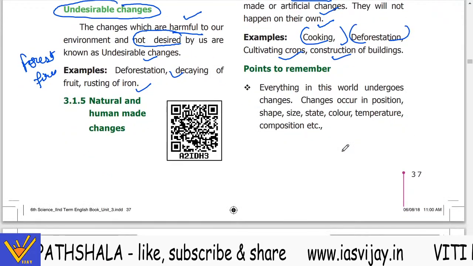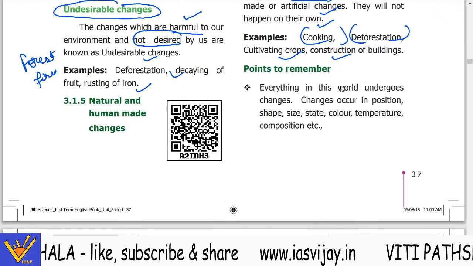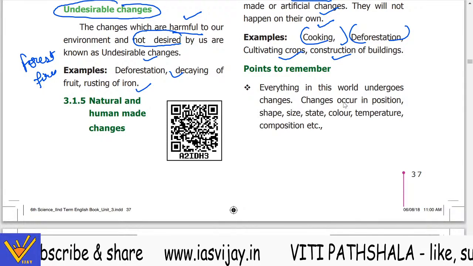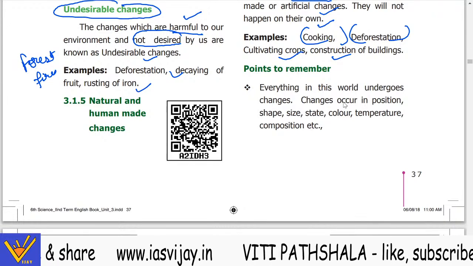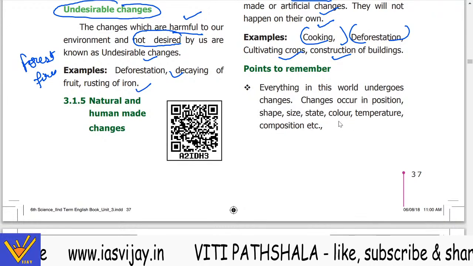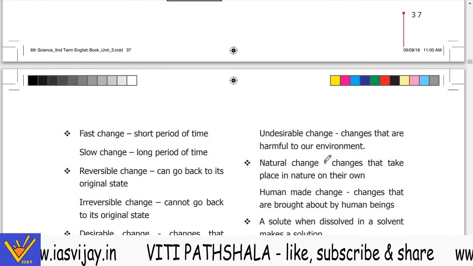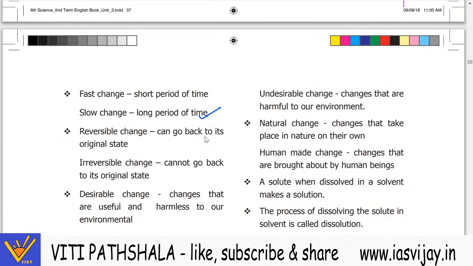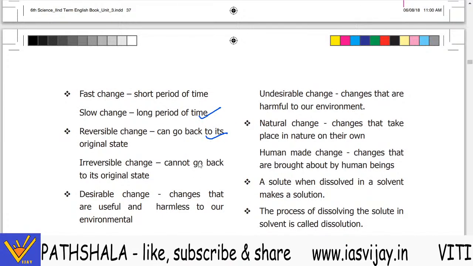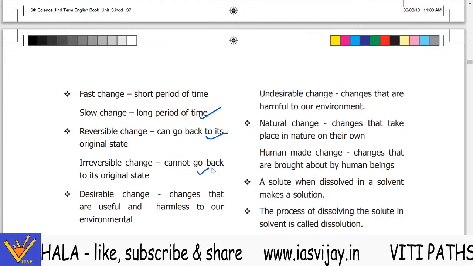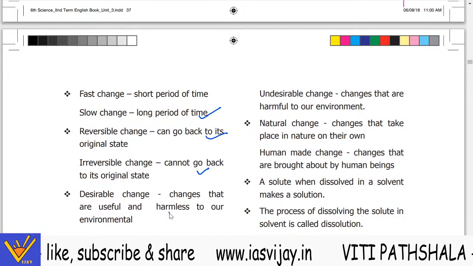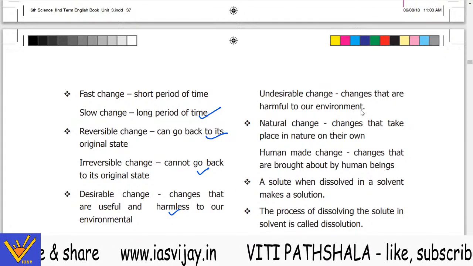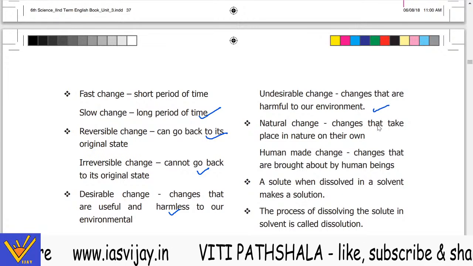Now at last they have given the points to remember. Everything in the world undergoes changes, and change is a law and a natural phenomenon, and we must accept that. Change occurs in the position, shape, size, state, color, temperature, composition, etc. Fast changes take a short period of time, slow changes a long period of time. Reversible change can go back to its original state, irreversible cannot. Desirable changes are those that we want, which are useful for us and not harmful for the environment, and the undesirable changes are harmful for our environment.